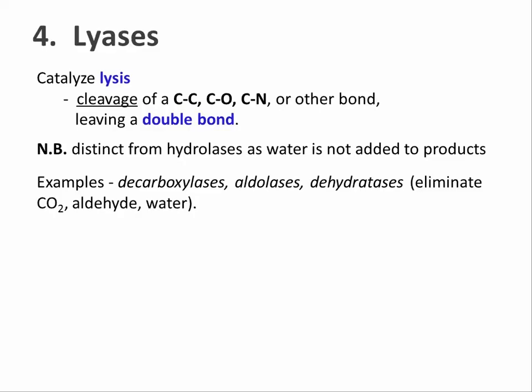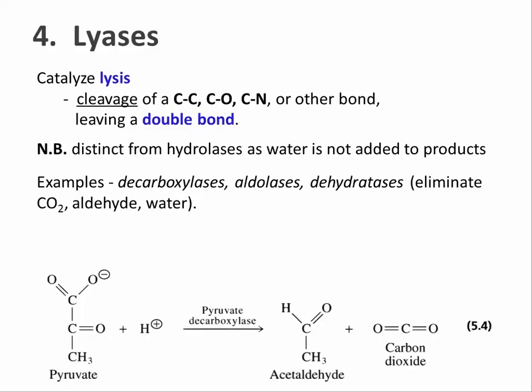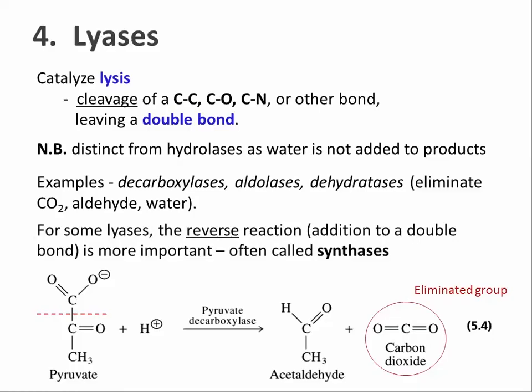For example, pyruvate decarboxylase catalyzes the elimination of carbon dioxide from pyruvate. This is no redox reaction, but a carbon-carbon bond is split, and a double bond is formed to produce the CO2 molecule. Some lyases catalyze the reverse reaction, the addition of one substrate to a double bond in another substrate. These are sometimes called synthetases.